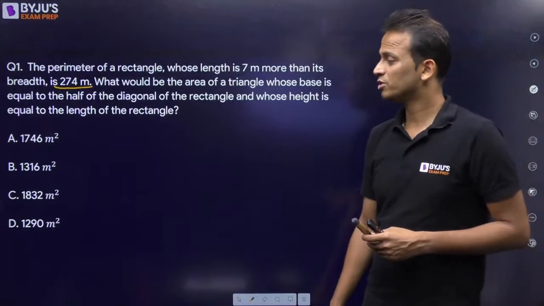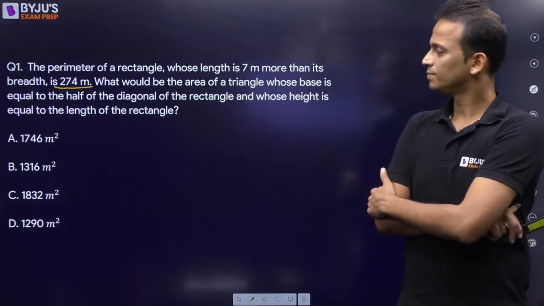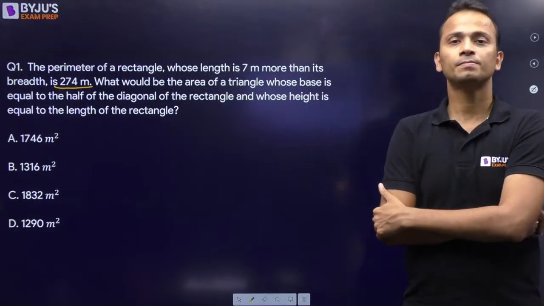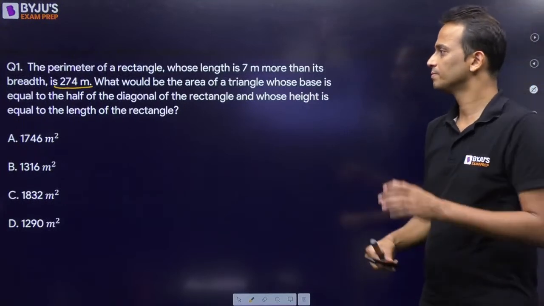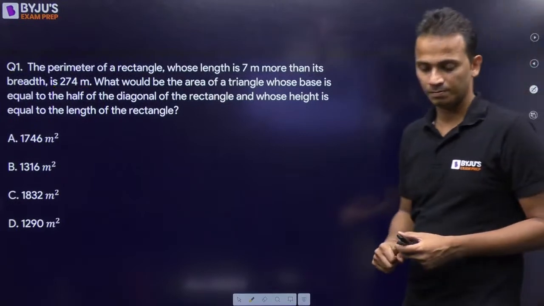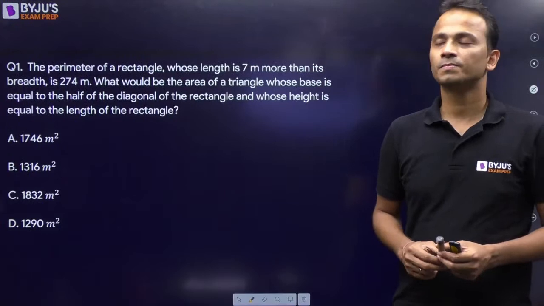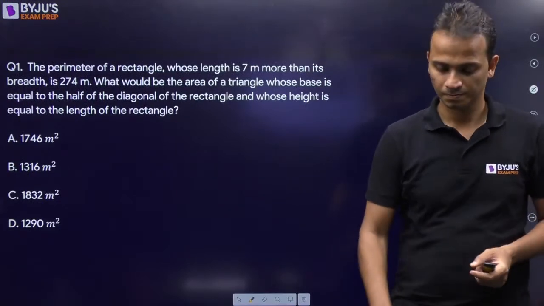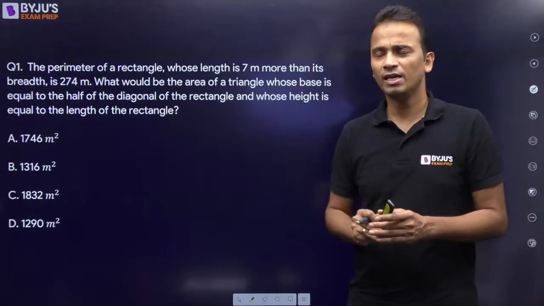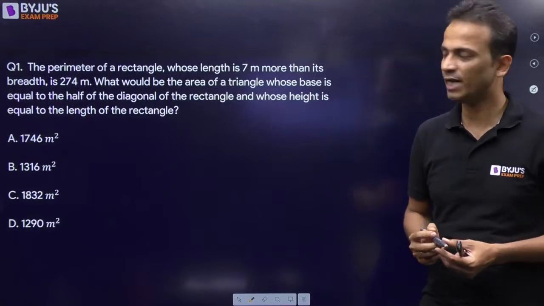Tell me which of these options is the correct answer for this question. A few more seconds and then I'll start with the solution. I'll be very slow, explaining each and everything very slowly. Meanwhile, you can do the calculations and give me the answer.